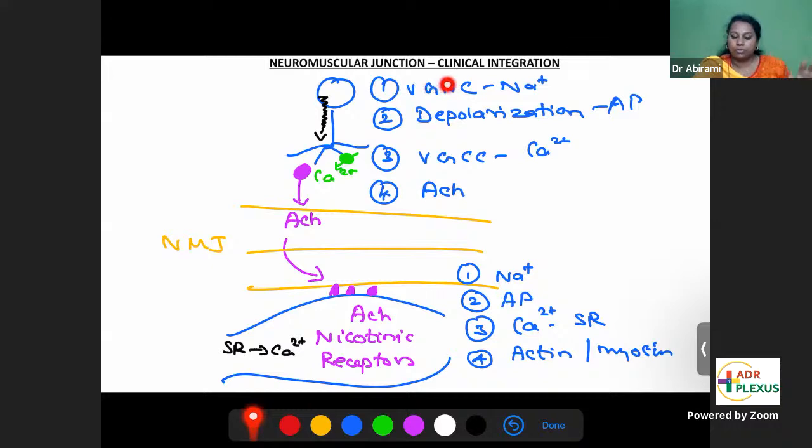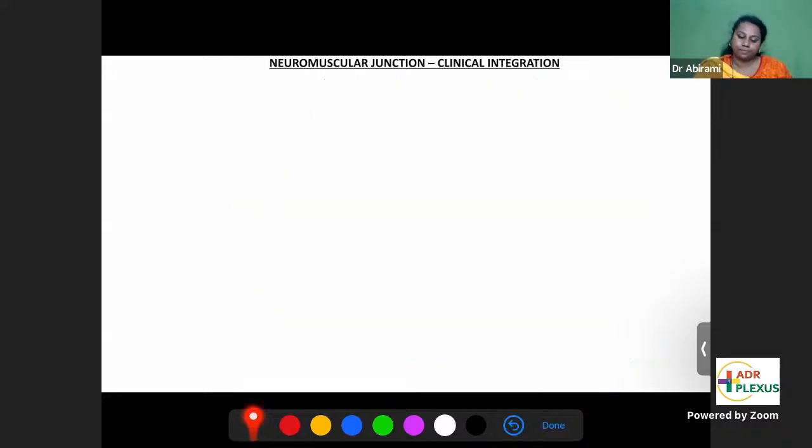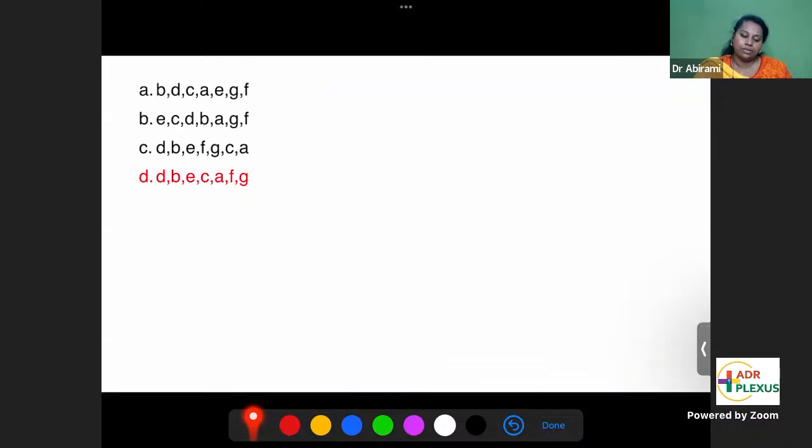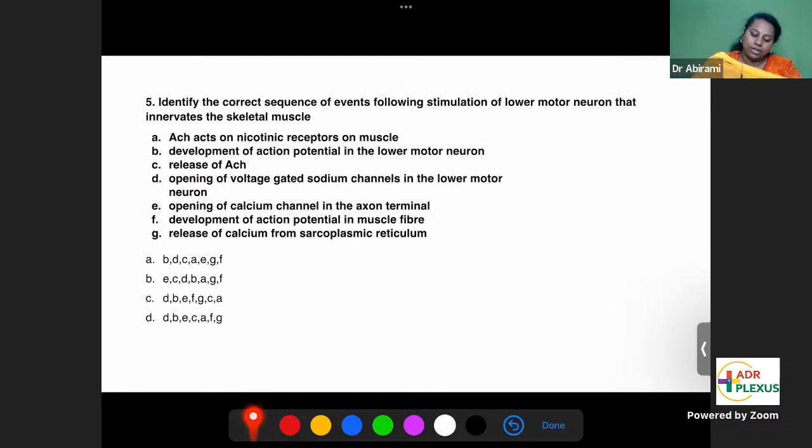Starting from the lower motor neuron: sodium channels, action potential, calcium channel opening, acetylcholine released, binds to nicotinic receptors. Again, sodium, action potential, calcium, but here calcium is already there in the muscle, SR, sarcoplasmic reticulum, storage of calcium. Actin is moved over myosin. So this is the sequence. So back to the question. Answer is option D.